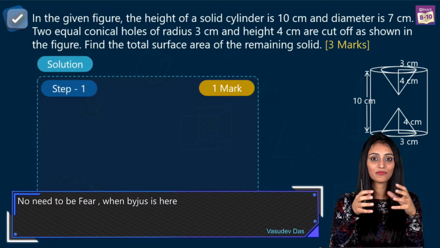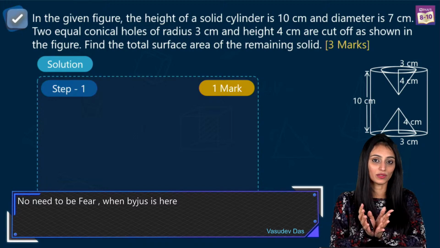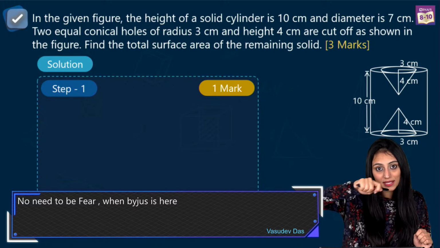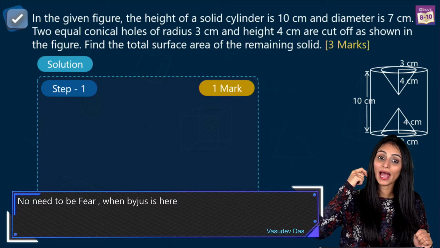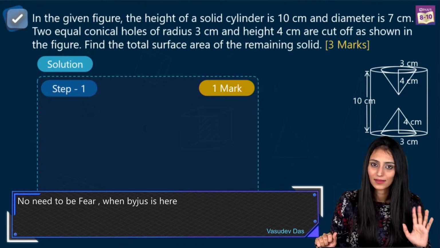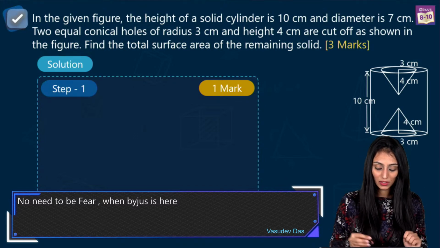You would simply find the surface area of the cuboid. From there, you would add the surface area of that hemispherical scoop, and you would subtract the area of the circle also, because on the top nothing is there. This is what you're going to do. Same thing we are doing here.